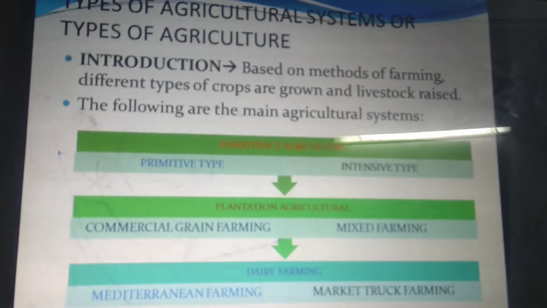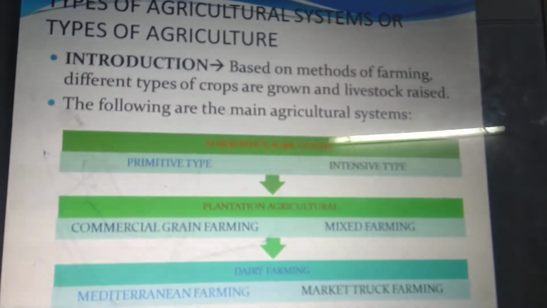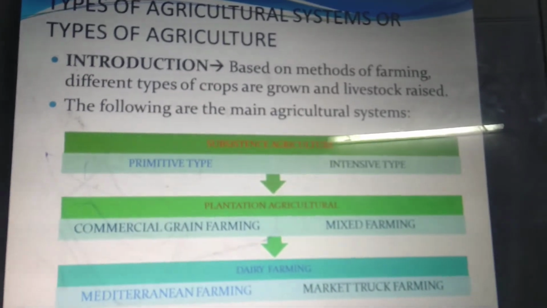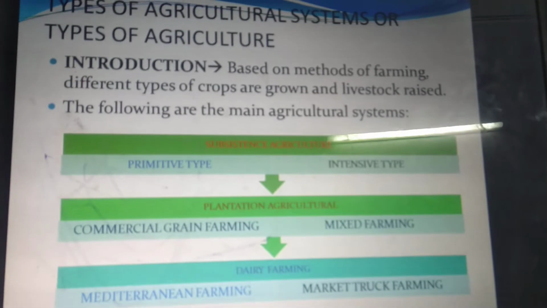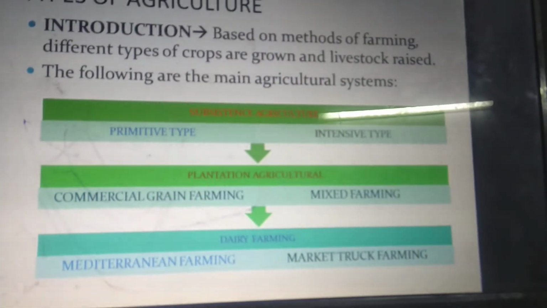These are: number one, subsistence agriculture, which is subdivided into primitive subsistence and intensive subsistence, followed by plantation agriculture, then commercial grain farming, mixed farming, then dairy farming, followed by Mediterranean farming and market and truck farming.